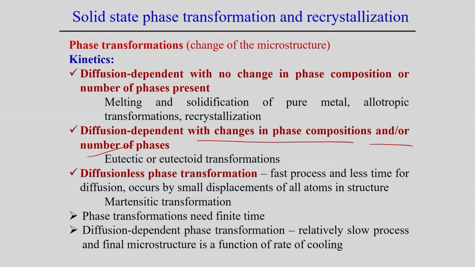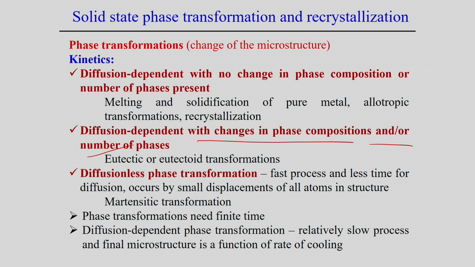Of course, there is another kinetic, that is the diffusionless phase transformation. Diffusionless phase transformation normally happens if we follow a very fast cooling process, and that means less time is given to the system to diffuse the atoms when there is a transformation from one phase to another phase.